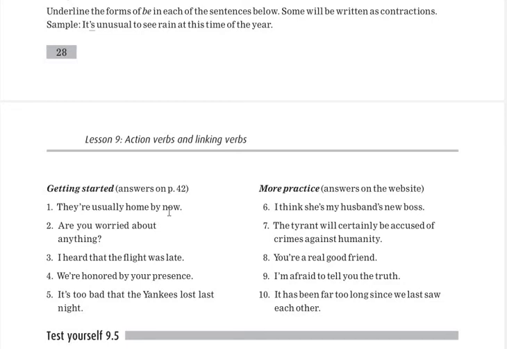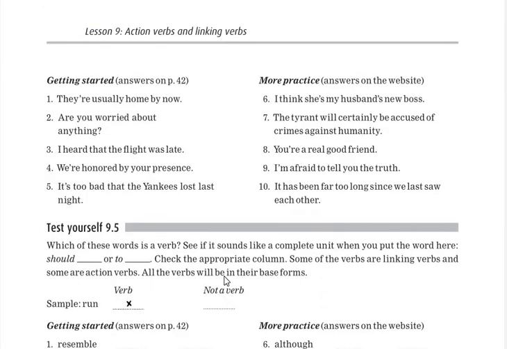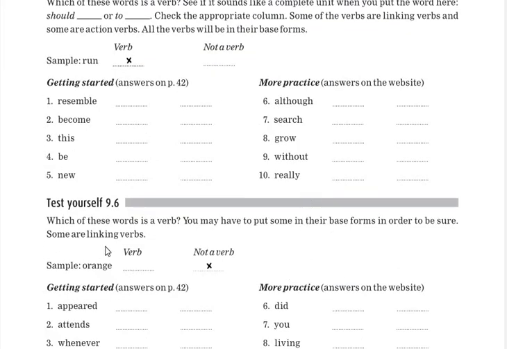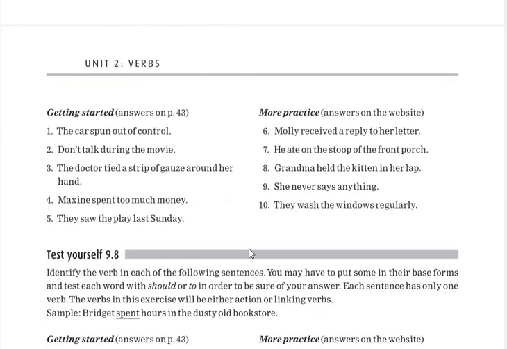So we have to say they're usually home in spoken form. You don't have to say each and every word in a separate manner. Instead of saying they are, you have to say they're. In the same way, we're: you have to say we're honored. We're honored by your presence. So 9.5 is there. Again, which of these verbs are verbs? You have to do the same. Again, the same exercises are here.